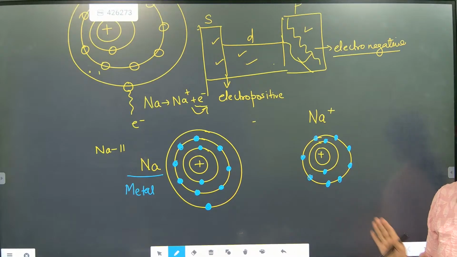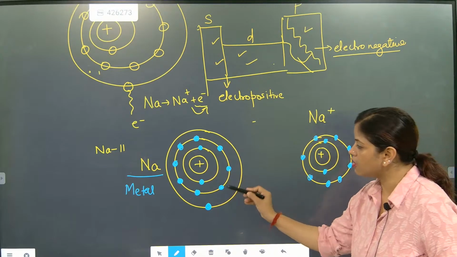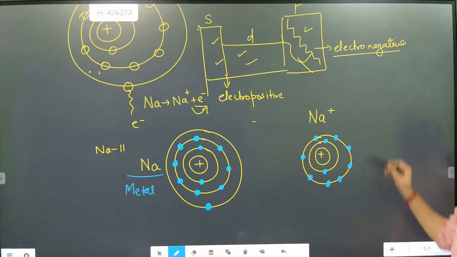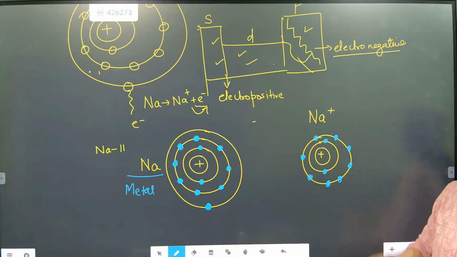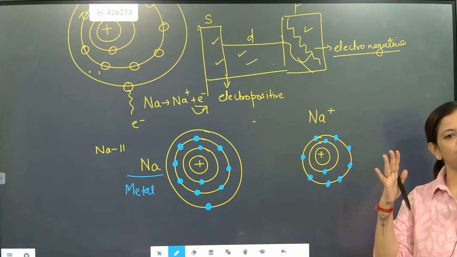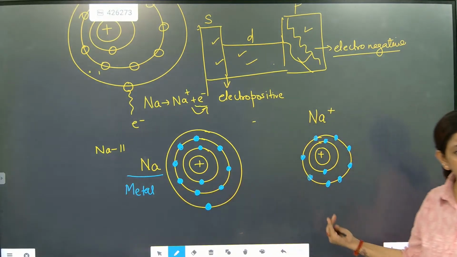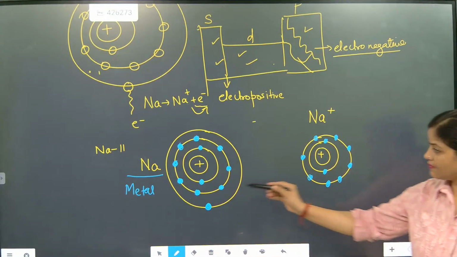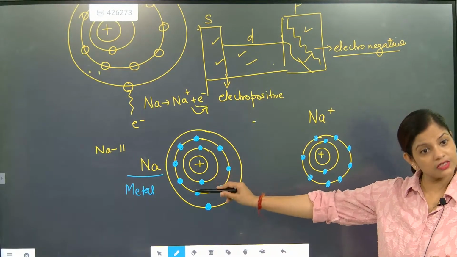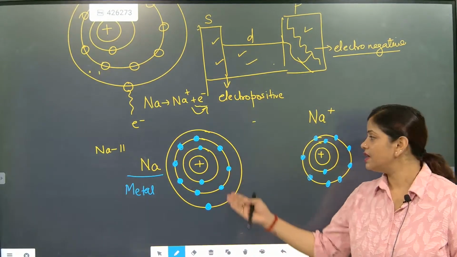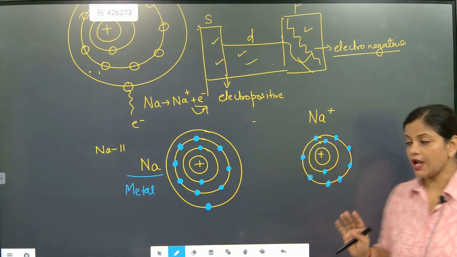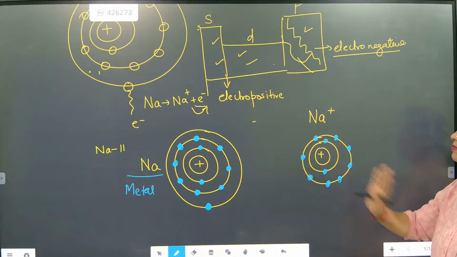The orbit becomes smaller. Why, beta? Here 3 orbits were there, but the third orbit is now not there. Why? Because they have already given the electron. Understood? So this is the difference between a metal and its ion. Sodium, when it is not giving an electron, is like this. Now sodium after giving an electron became like this.